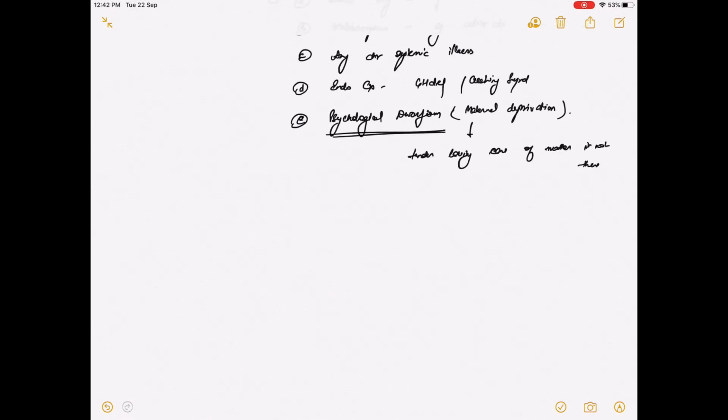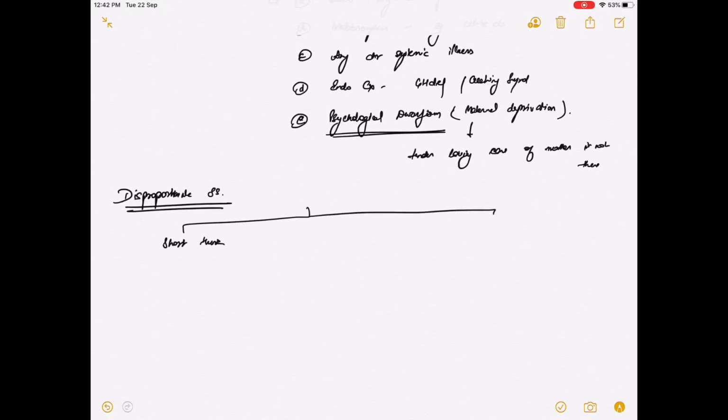Now coming on to disproportionate short stature. We discussed short trunk and short limb dwarfism. So what is short trunk?